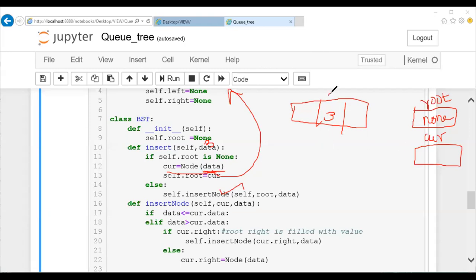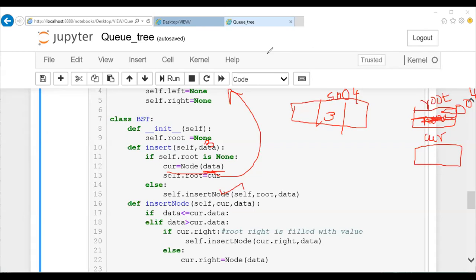So assume that this particular address is like 5004. So 5004 is right now the root node for the particular tree. This is for the first time. So till this, are you clear? Till this, do you have any doubt? No doubt. You're clear, right? Shall I proceed?